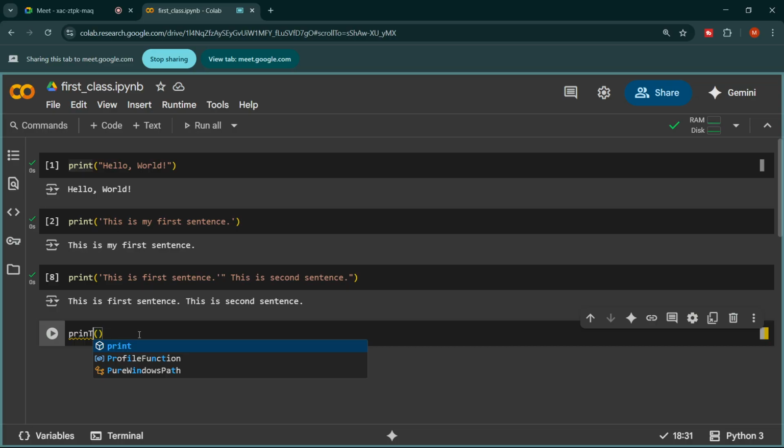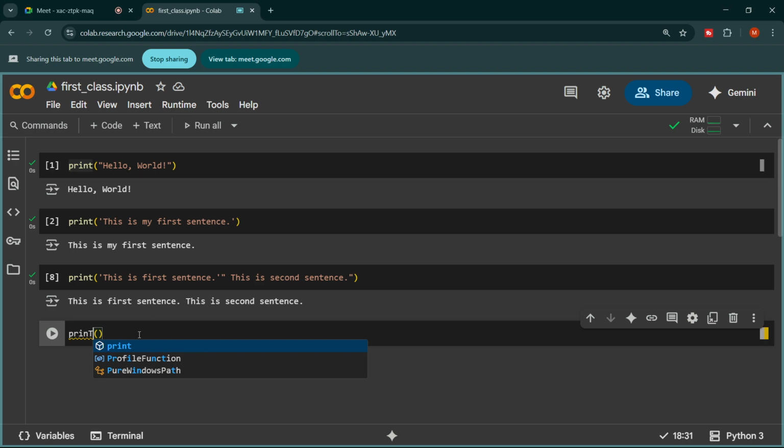Okay, so now I have a question for you people. You might have seen when reading books or newspapers that we see different words enclosed in single or double quotation marks. If I want to do that, how can I do that?